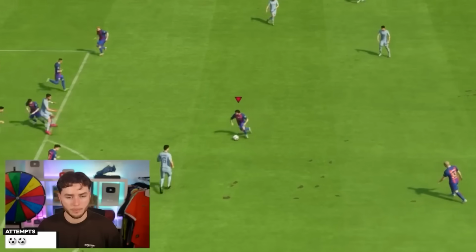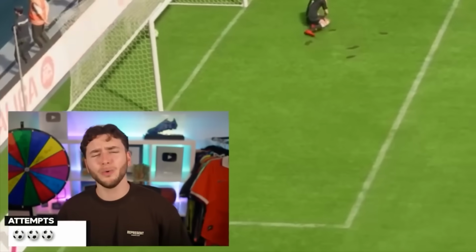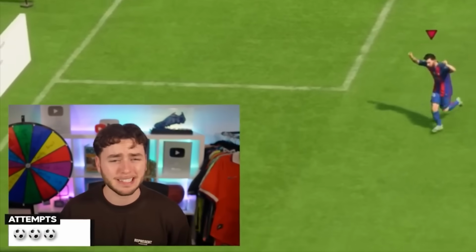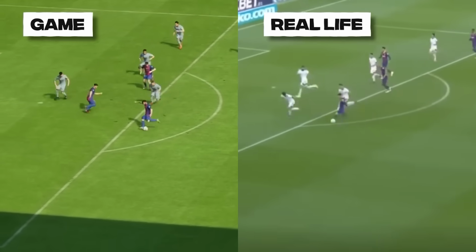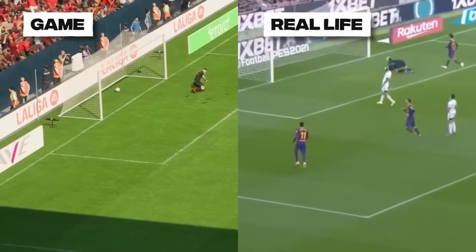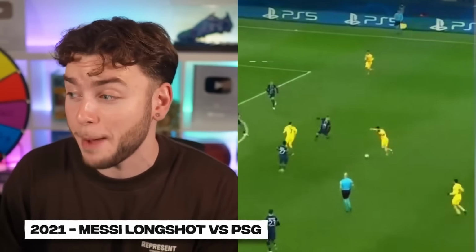I can't take that. Messi picks it up. Does that. Boom! Oh, that's better. But I think Messi's goal was more top bins. So I didn't think this was that close, but after a quick VAR check, it's pretty much identical. We're taking that. And moving on to 2021 is Messi's last goal for Barcelona in the Champions League.